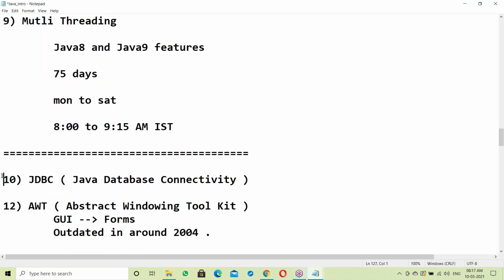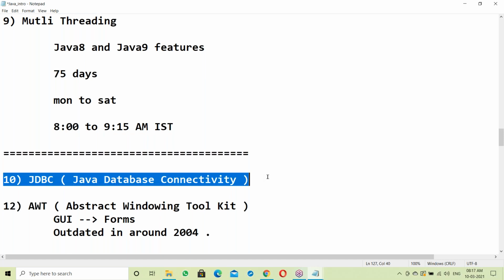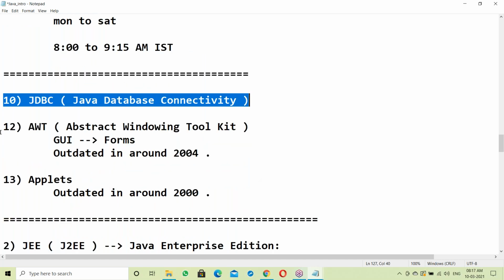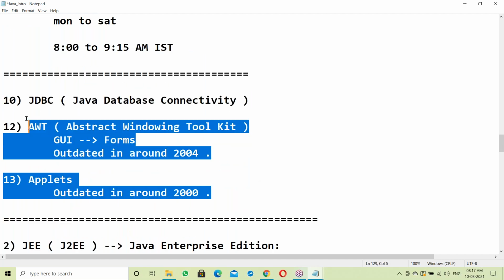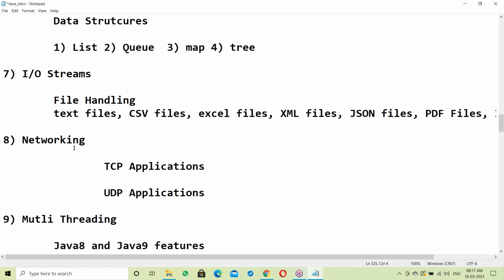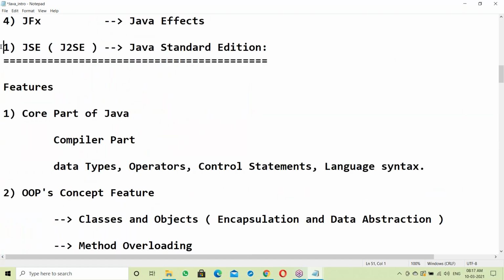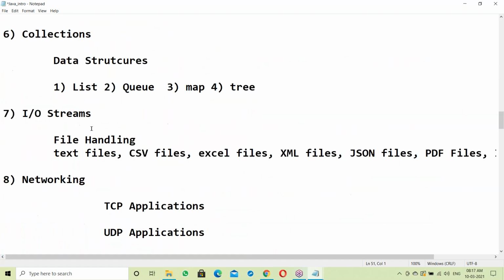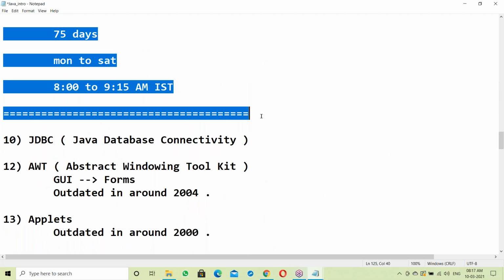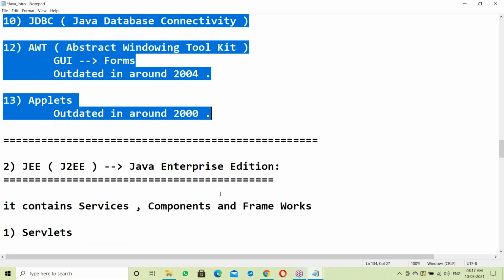Next, JDBC. JDBC is also part of SE, but this topic comes under advanced Java, not yet advanced Java. Yes, AWT and operators. Here are the SE features, SE contents, complete SE. SE contains this much. Up to this is SE.